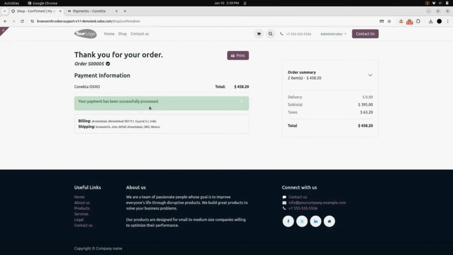After your payment is processed, you will get your order confirmation with your sale order number.